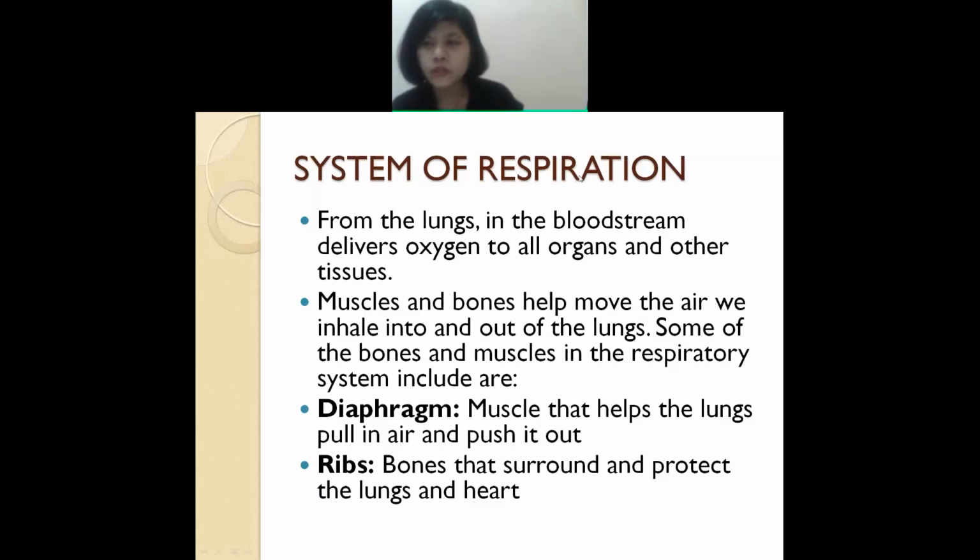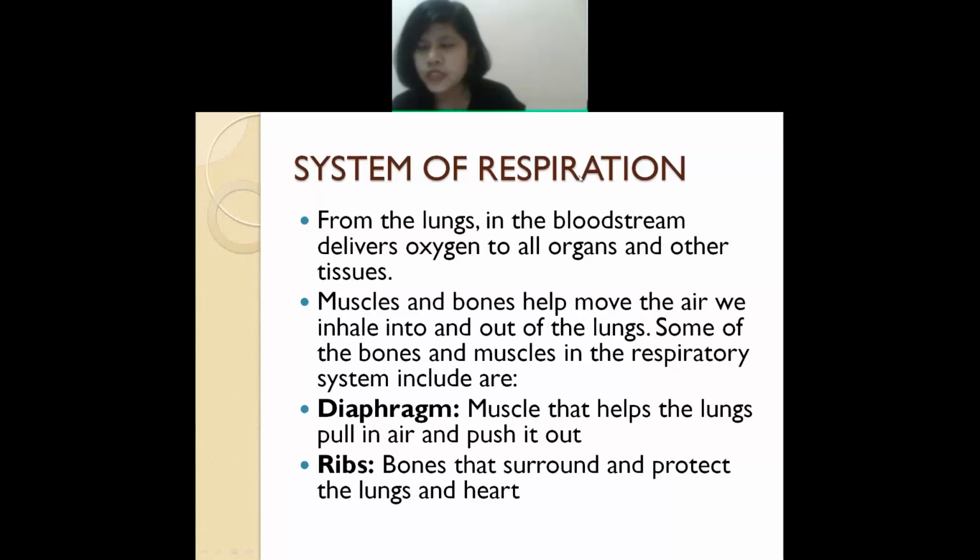After getting the oxygen, where will it go? It will go to all the organs, all the parts of your body, as well as your tissues. After that, this oxygen helps the muscles and the bones to move the air, so that we can inhale and also exhale.